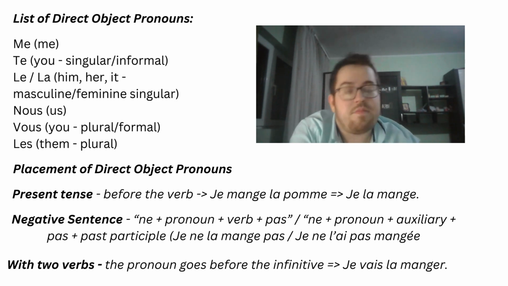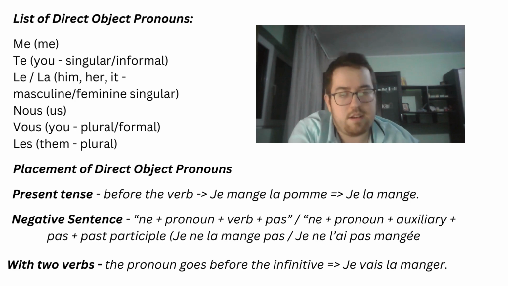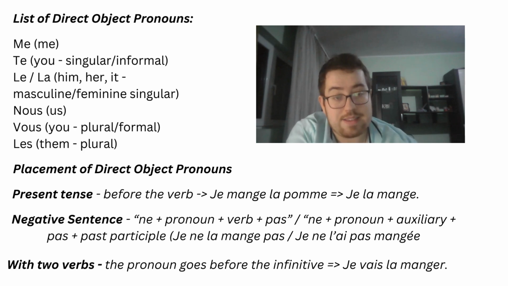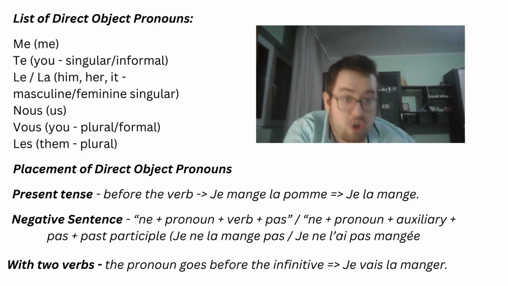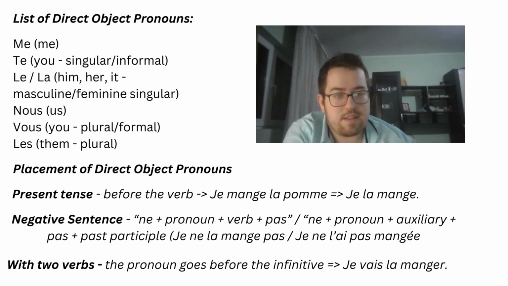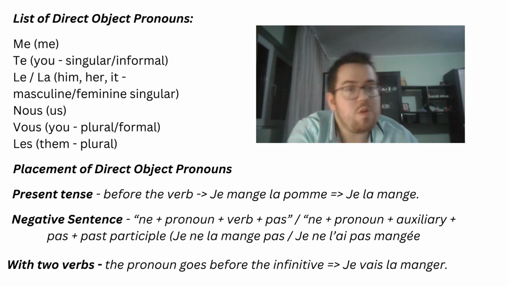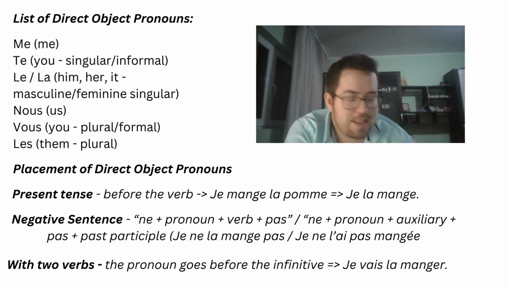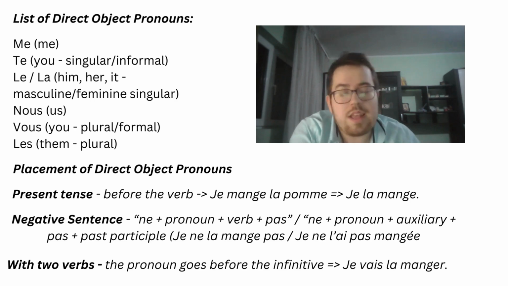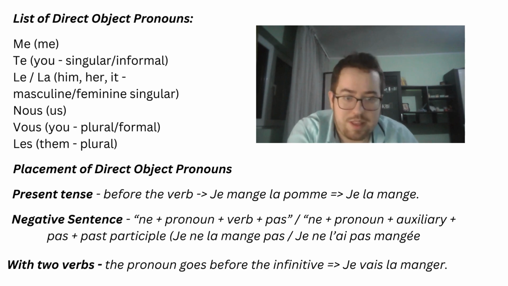Okay. Then find out the gender and the number. Then analyze whether the tense is simple or compound, and whether the sentence is in affirmative form or negative form, and apply these rules. Now we're going to see a dialogue that uses direct object pronouns. So let's read together.